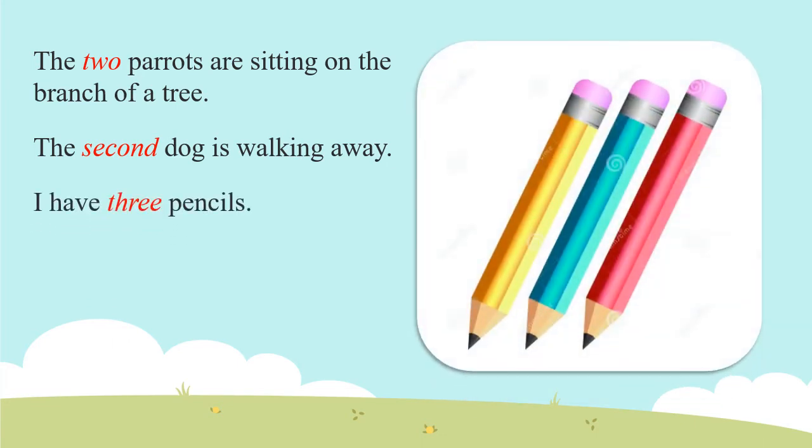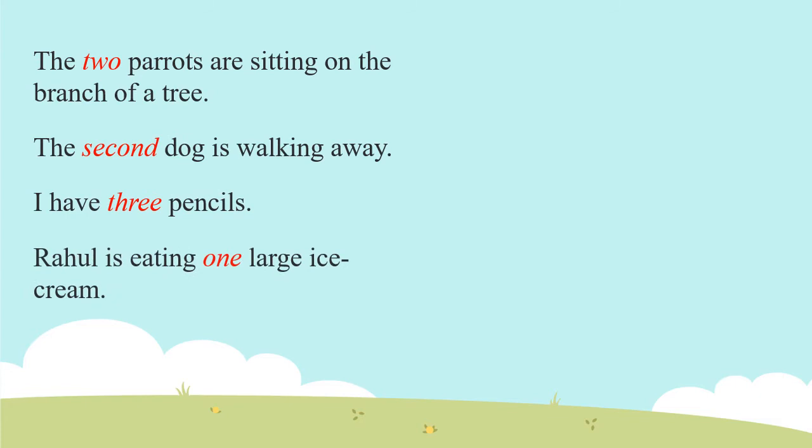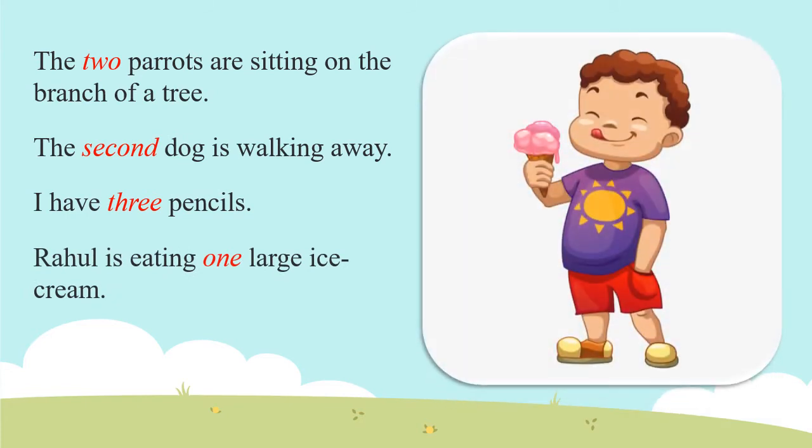I have 3 pencils. How many pencils? 3. So 3 is telling us the number of pencils. So 3 is the adjective of number. Rahul is eating 1 large ice cream. How many ice creams? Only 1. So 1 is the adjective of number. I hope you have understood the adjective of number.